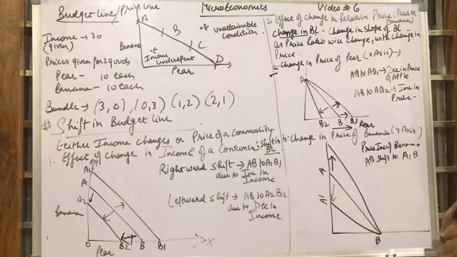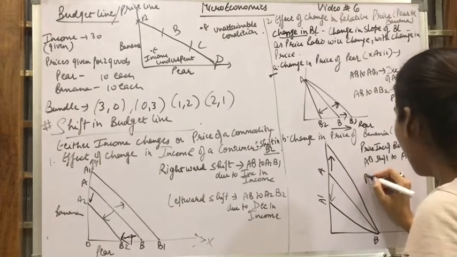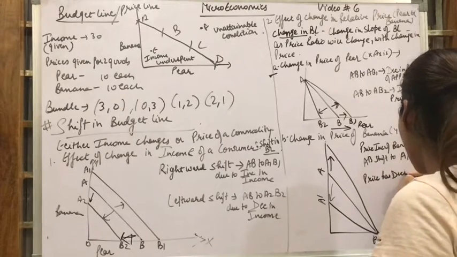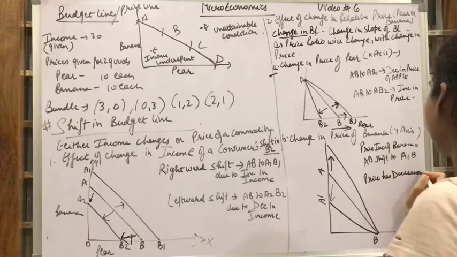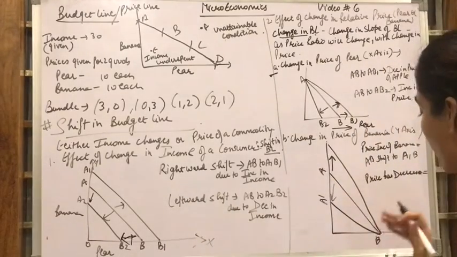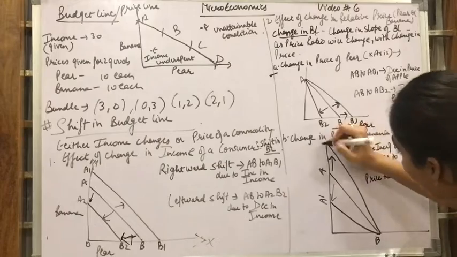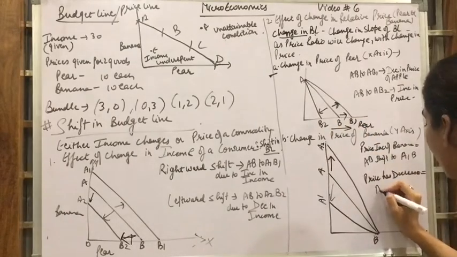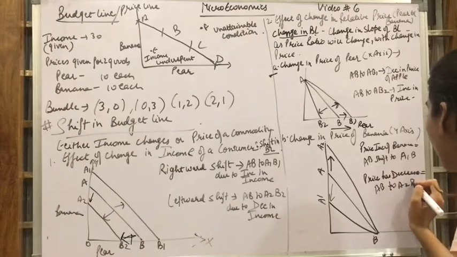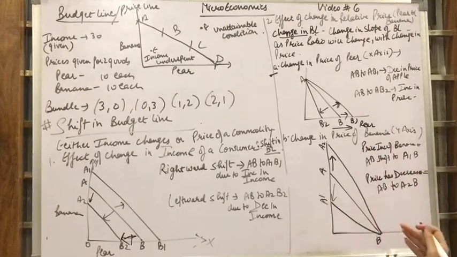Why? The price of banana has increased. Now, if the price of banana has decreased, price कम हो गए. So what will happen? I will increase my consumption of bananas. So AB will shift to A2B. Have you understood this, beta?